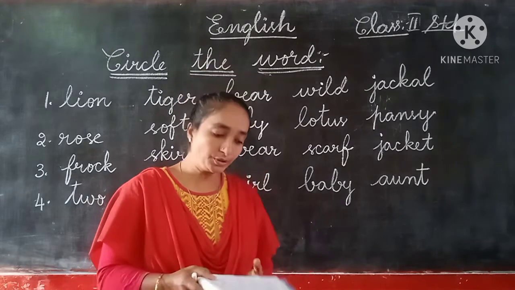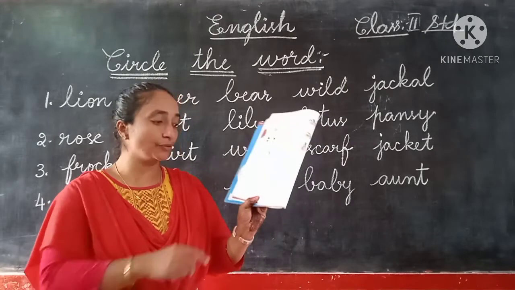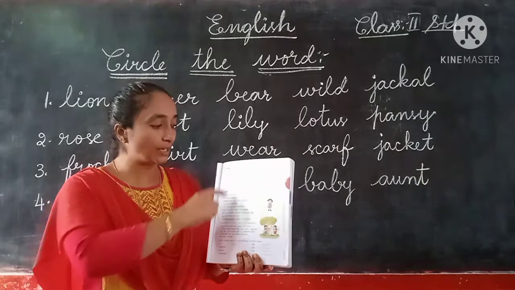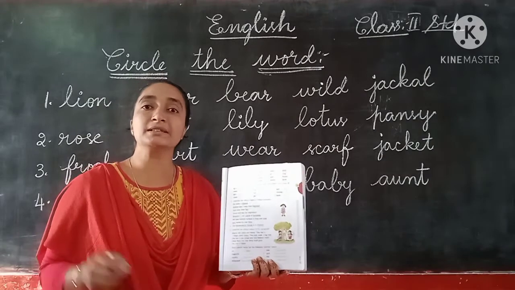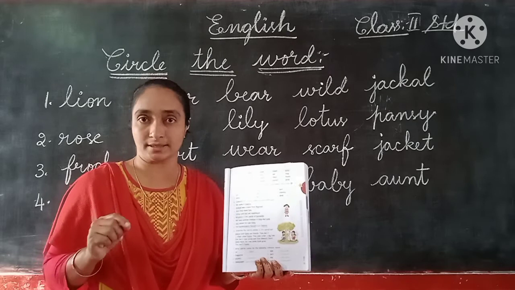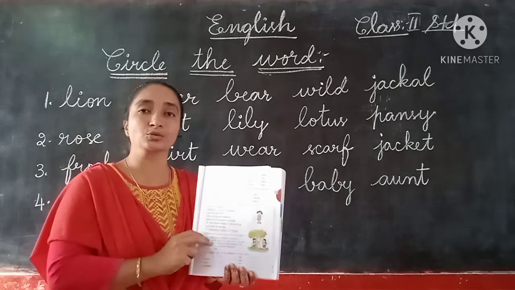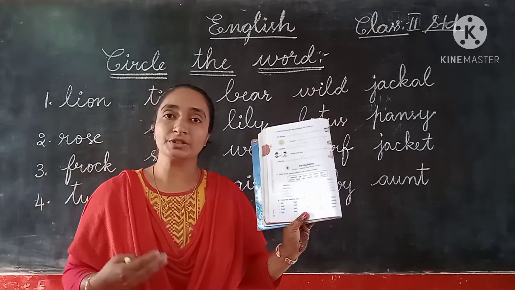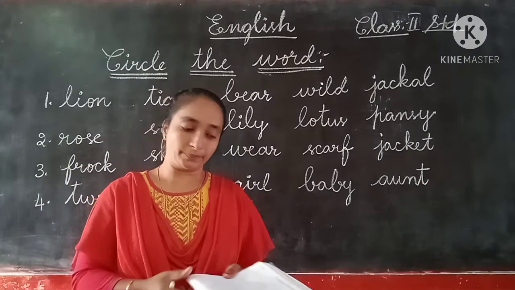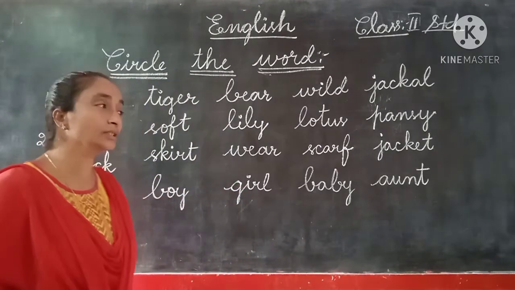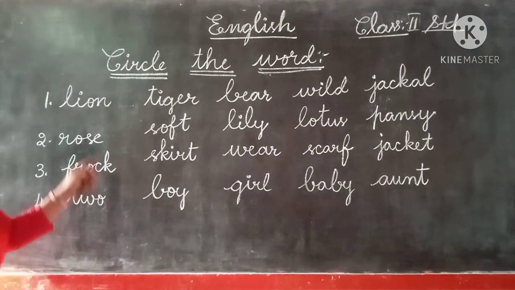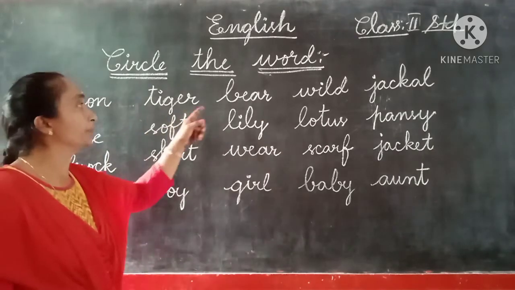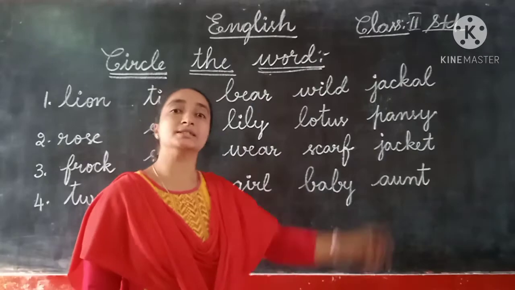Okay, children, here in the textbook page number 58 we have 4 sets. On the second page, page number 59, we have the remaining 4. That means in total 8 sets in our textbook. So this we can do later. First, let us complete page number 58, children. The first one here we can start. The first one they have given in the set: lion, tiger, bear, wild, jackal.